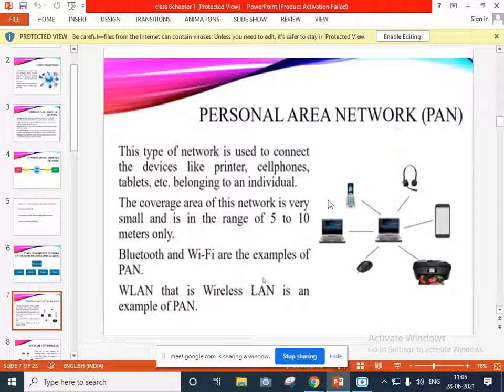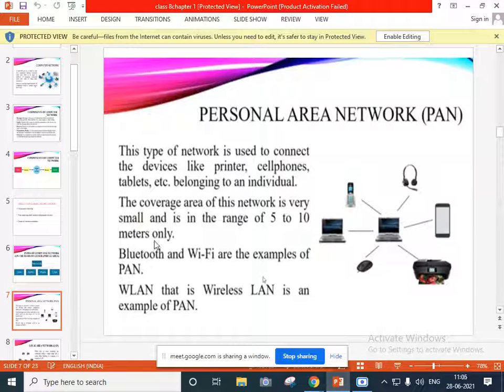So this is about the personal area network, which we use personally in our mobile phones or laptops, and it has a very small range, only 5 to 10 meters. If we go far from that, then it will not connect. Examples are Bluetooth and Wi-Fi. As I told you, the example of using a hotspot with your brothers is one example of that. So we are using this personal area network for personal usage.